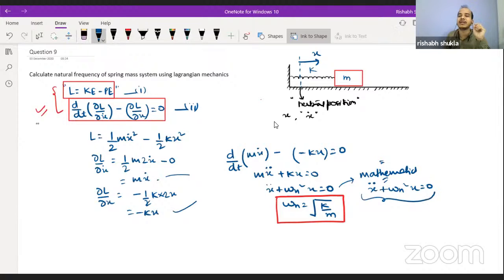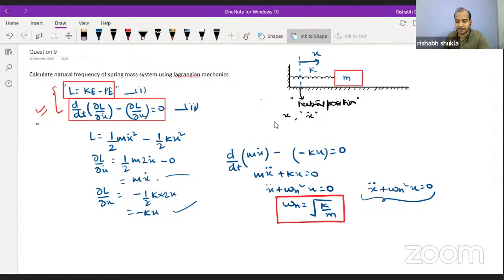If this equation comes into existence, then the system is performing simple harmonic motion. Are you getting this? This is something we have covered in theory of machines.